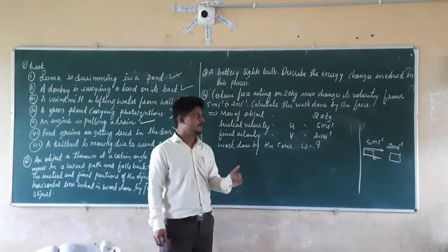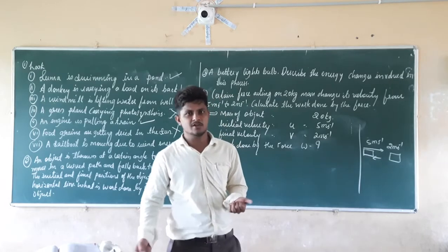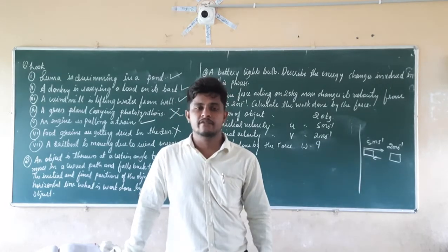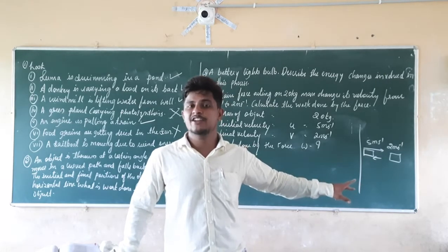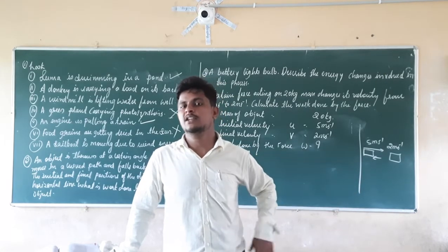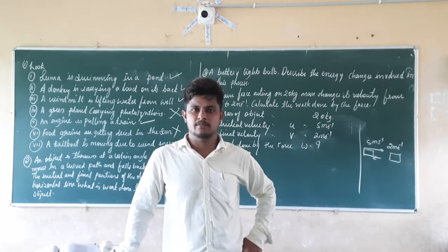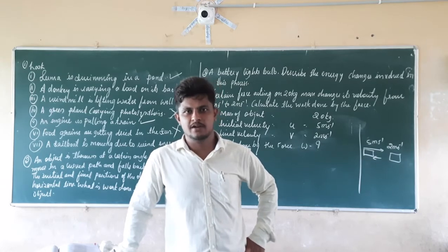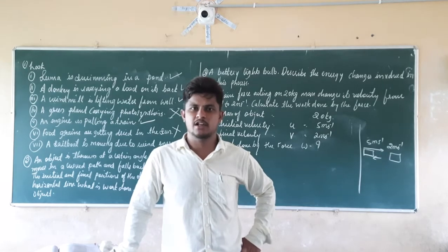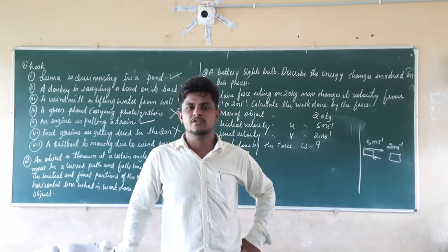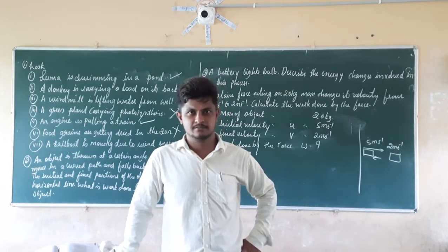But we don't know the value of F, and we don't know the value of S, which is not given here. We know that F is nothing but m into a. Mass is given here, but they are not given the acceleration, nor the value of time. So it is not possible to calculate the work done using the formula W is equal to F into S, since we don't know the values of time, acceleration, or the displacement covered by the object.